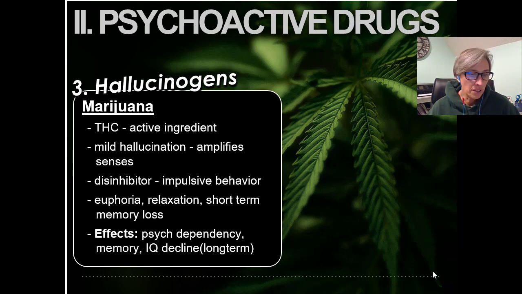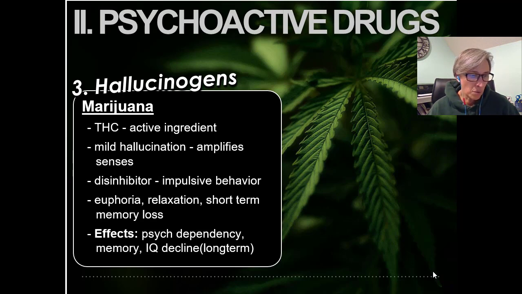Whether smoked or eaten, THC produces a mix of effects. Marijuana is sometimes difficult to classify because it's a mild hallucinogen. It may produce sensitivity to colors, sounds, tastes, and smells, but like alcohol, it also relaxes and disinhibits. So it may produce this euphoric high.